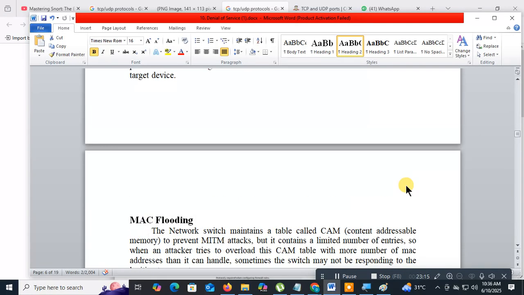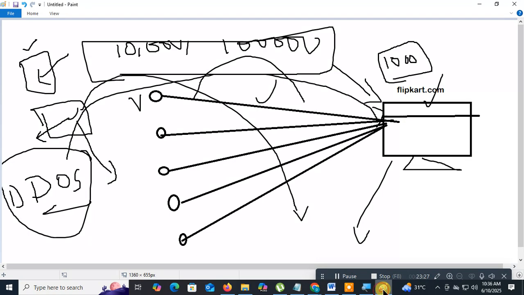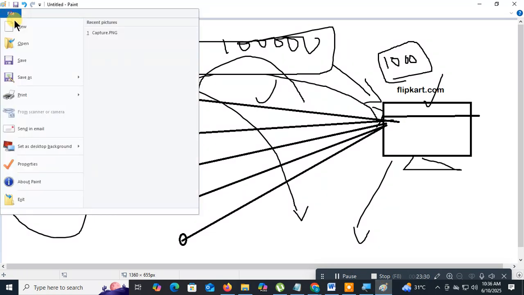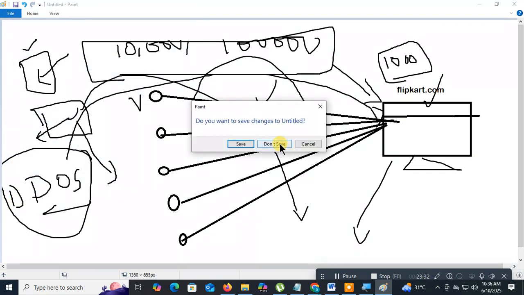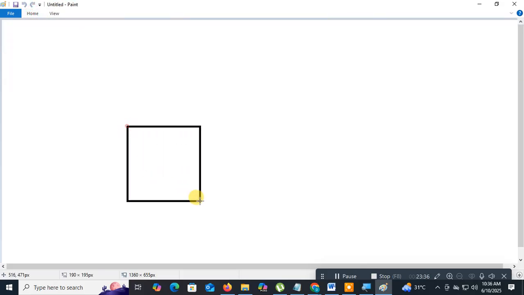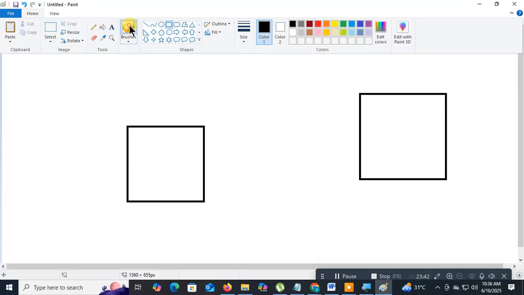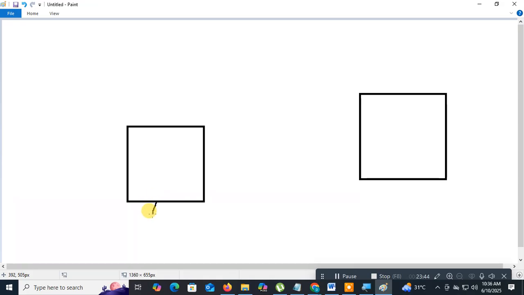Okay, so next is the ping of death. What is the ping of death? In this method, the attacker will try to send a large-sized ping packet. I'll explain this one. Here, I have two computers, and these two computers are communicating with each other.